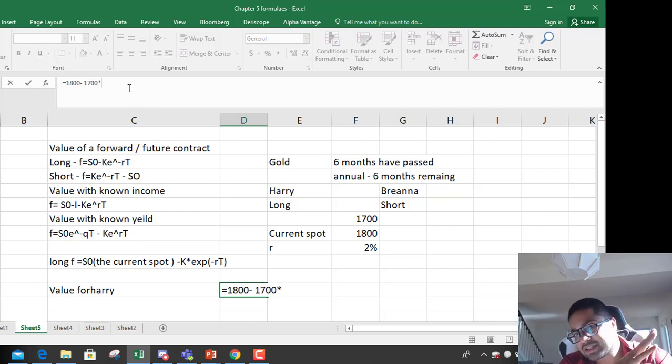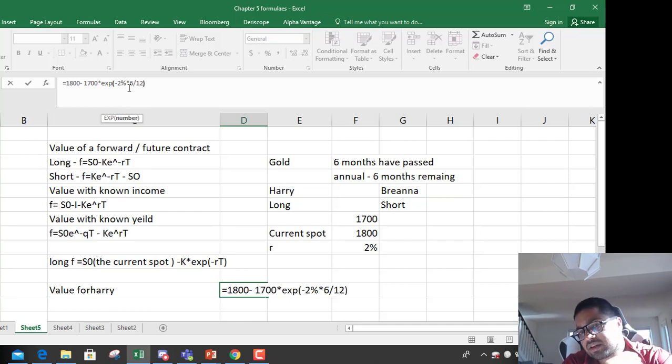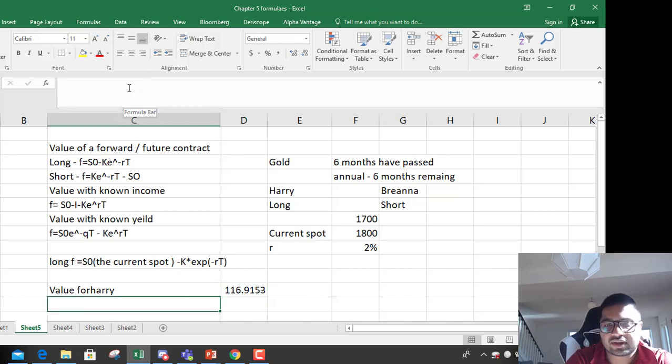Whenever you got into that future in the past, what was the price that was decided? So 1700 is the future price into exponential minus 2% into how many months are remaining. So 6 months are remaining on the contract of 12 months, so 6 divided by 12. So the answer is Harry would be in profit of $116 on this contract.